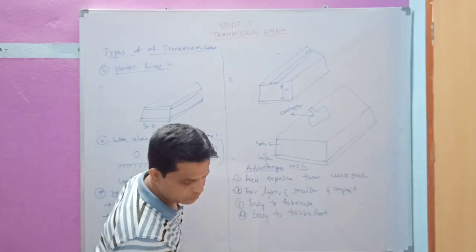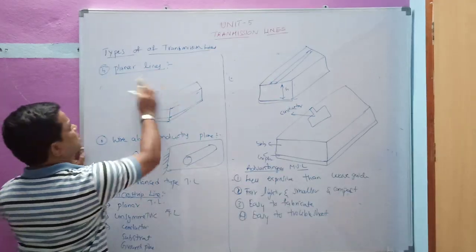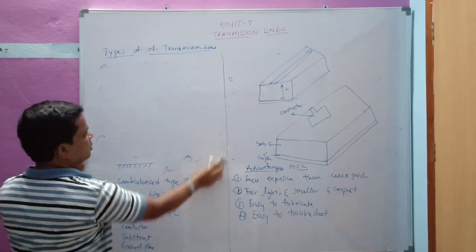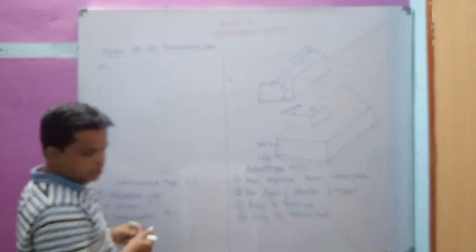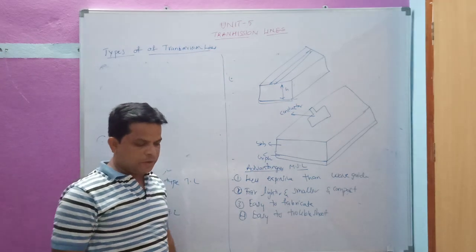Next, let us see the disadvantages. We have some disadvantages for the microstrip line: power handling capacity and higher losses compared to the waveguide.